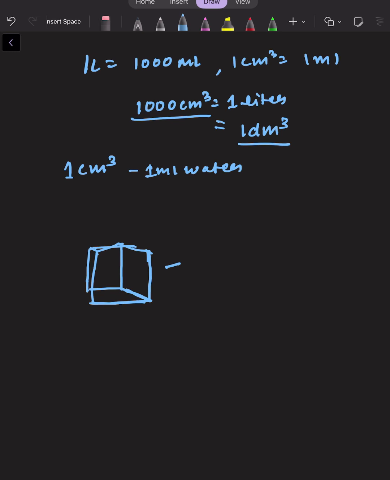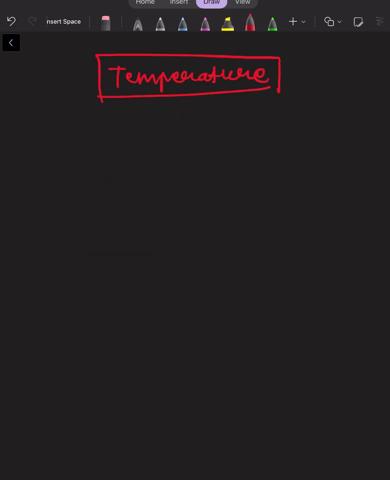And now we will see temperature. Now let's talk about the temperature. The system of international unit of temperature is Kelvin. So if we have to deal with the hotness of any substance or matter, then the unit that we will take is Kelvin.